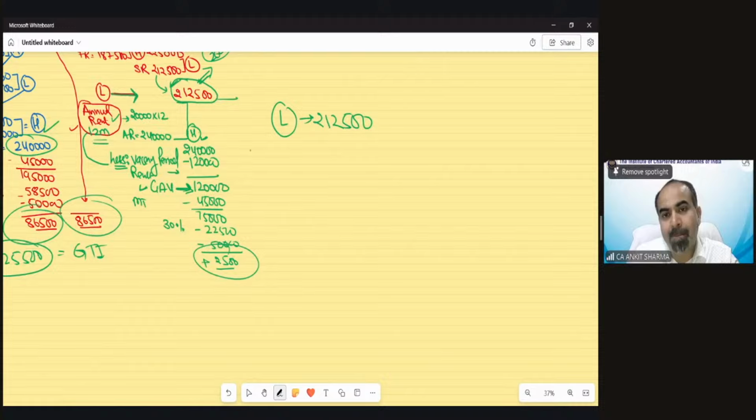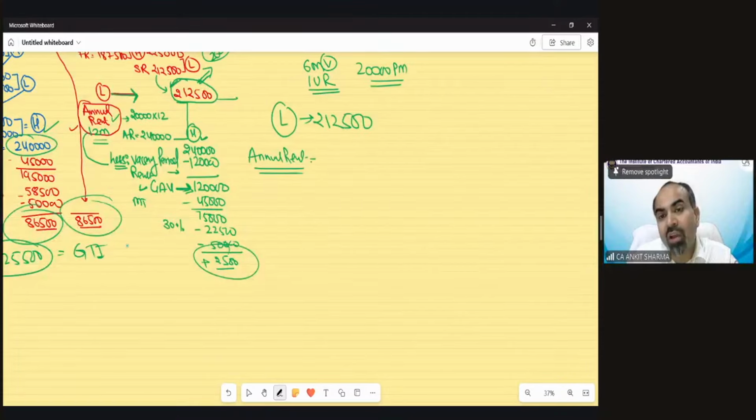Then for comparison, we have to take the annual rent. Now in the question, it was saying that 6 months vacancy is there. Suppose 1 month unrealized rent is also there. The rent per month was 20,000. So suppose 6 months vacancy and 1 month unrealized rent. Then how do we calculate it? Again, annual rent we have to take 2,40,000.